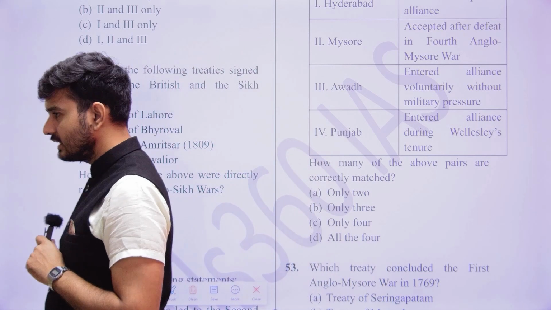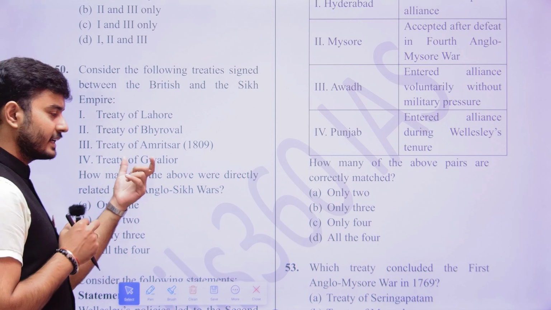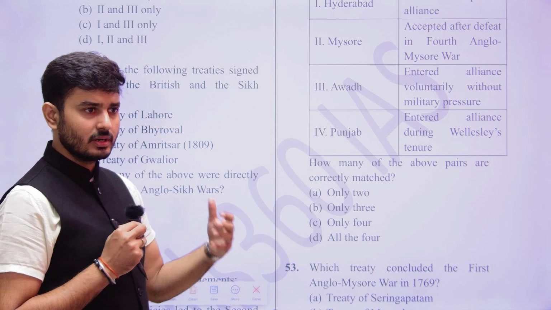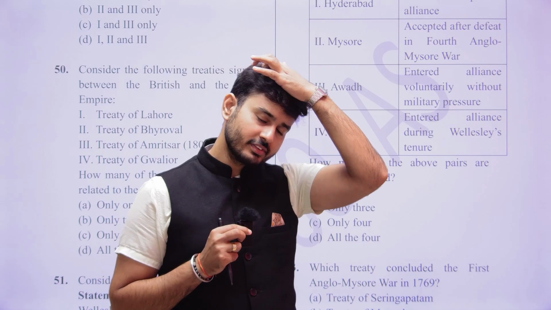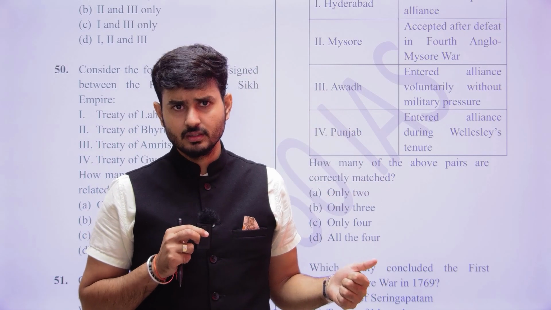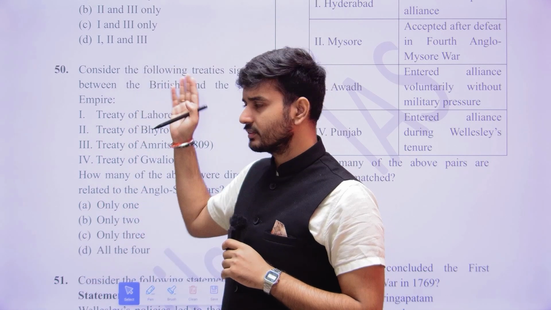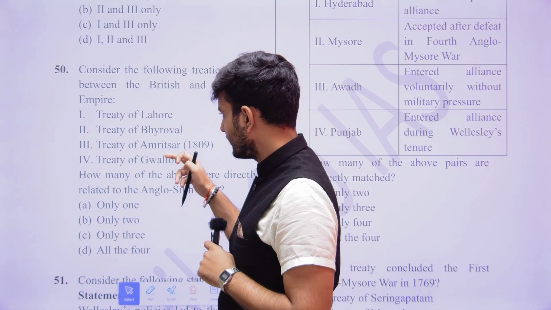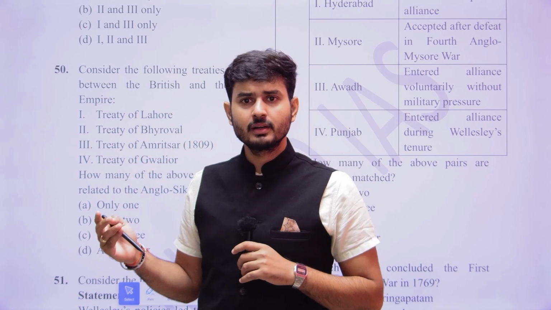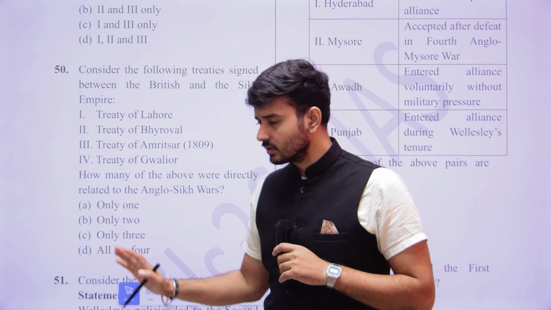Okay, and then finally there is going to be the Treaty of Gwalior here. Now the Treaty of Gwalior was not related to the Sikh. Gwalior was one particular confederacy of the Marathas, like Scindias of Gwalior, Peshwas of Pune, like that. So obviously this would not have been done with the Sikh. So here we can eliminate this. So the answer here remains to what? It is going to remain to 2, only 2. So answer here is going to be B.